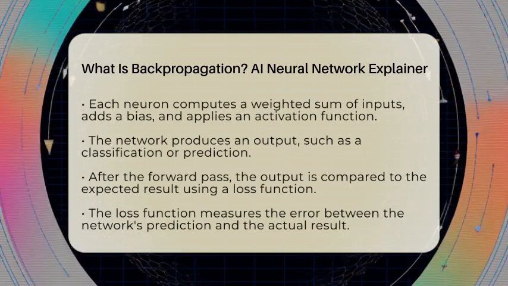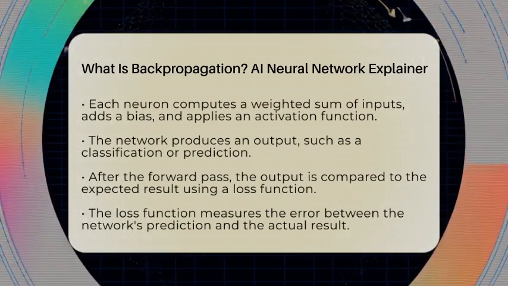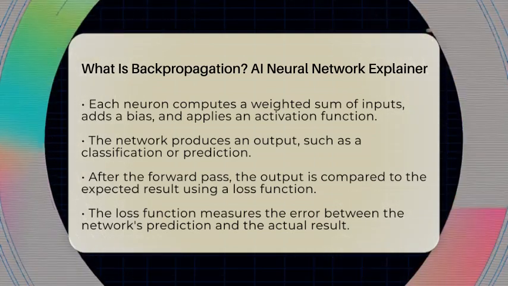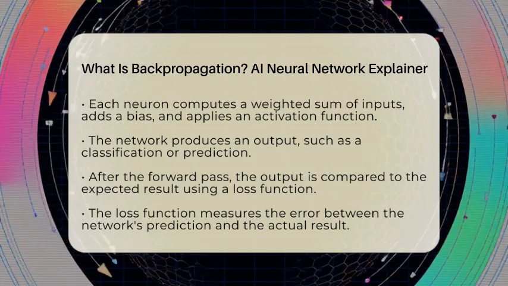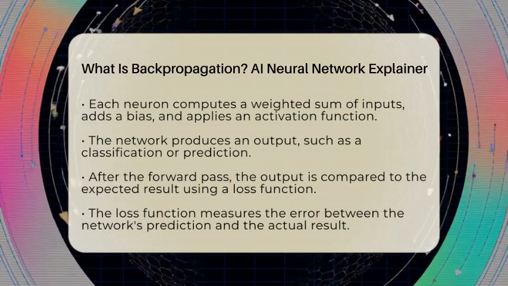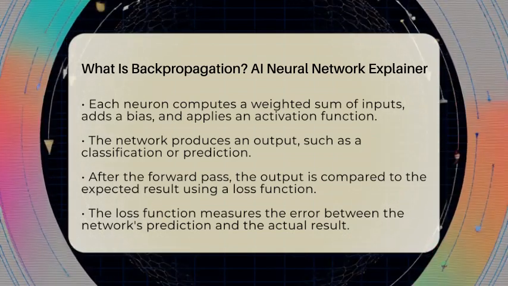Once the forward pass is complete, the network compares its output to the actual expected result using a loss function. This function measures how far off the network's prediction is from the real answer. The difference between the predicted output and the actual result is known as the error. This is where the backward pass comes into play.